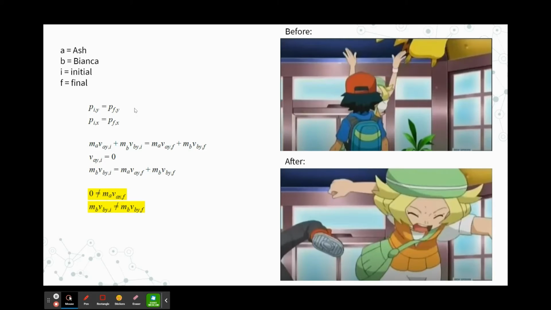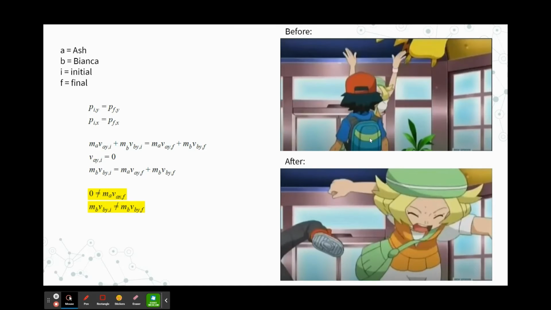So here we have the conservation of momentum equation, where p initial equals p final, and here is the y direction, and here it is in the x direction. So this equation is in the y direction. Here we see that Ash and Bianca's initial momentum equals Ash and Bianca's final momentum. And as mentioned before, Ash is at rest. His initial velocity is 0. So therefore, he doesn't have initial momentum, which then our final equation is Bianca's initial momentum equals Ash and Bianca's final momentum.